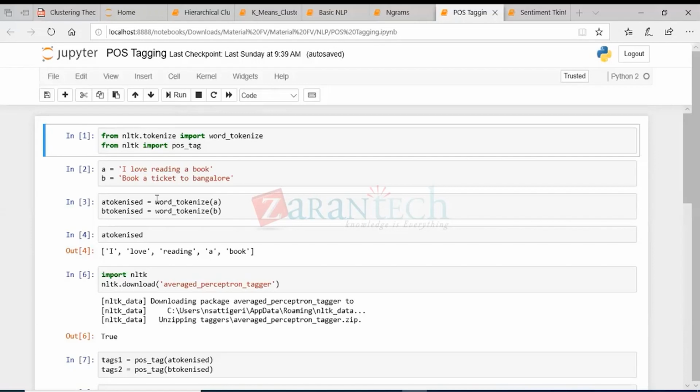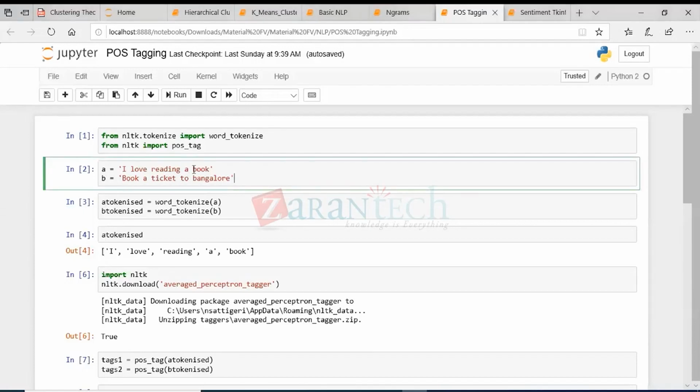So what I mean to say is, this is one such example, right? The first sentence is, I love reading a book, right? In the next sentence, book a ticket to Bangalore. So here we have the same word book, which is being used differently in two different sentences, right? So the context here is different, the context here is different.